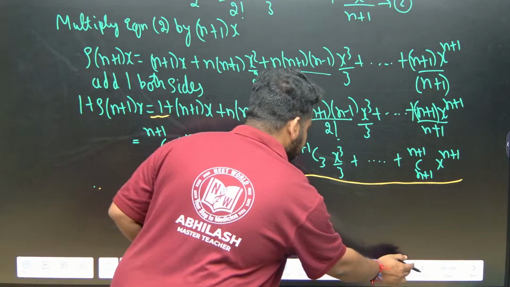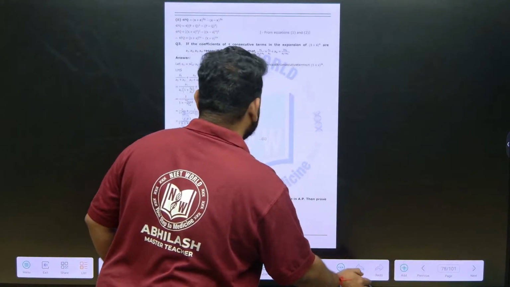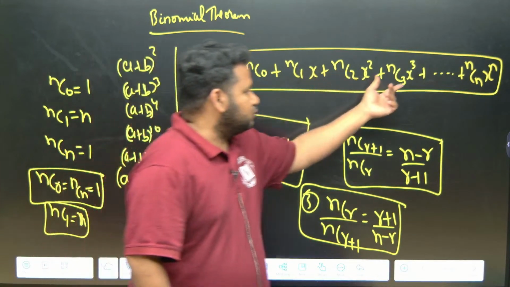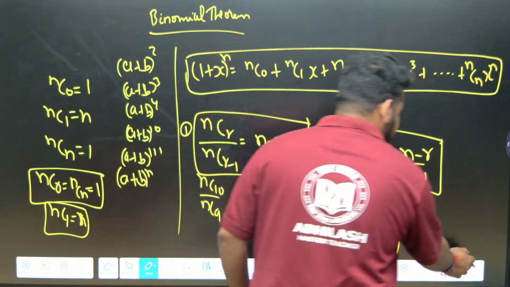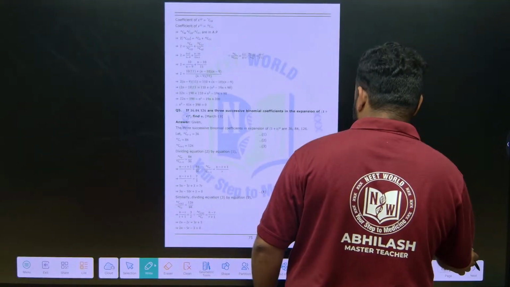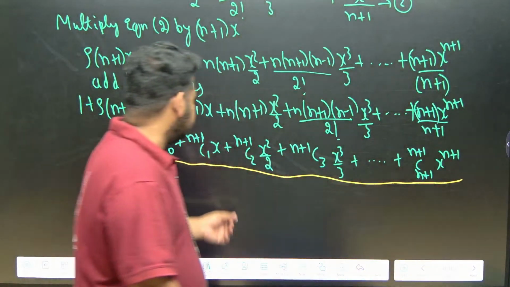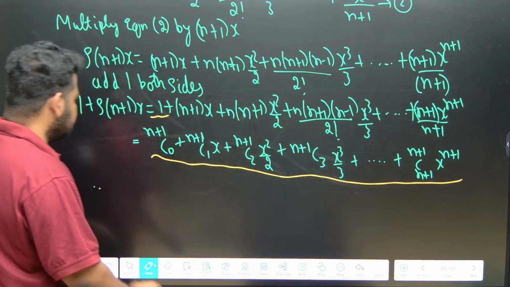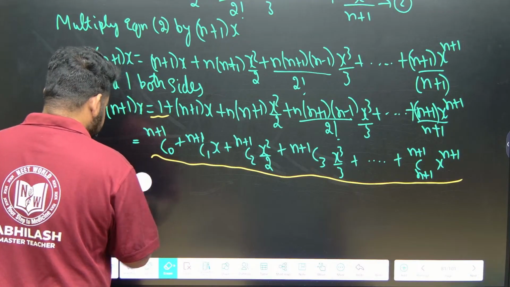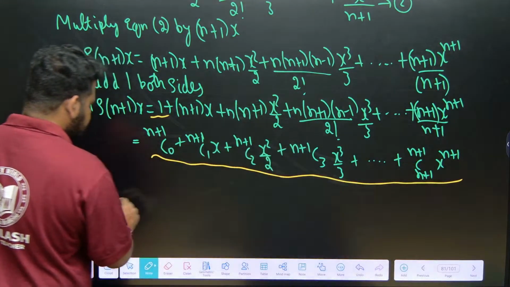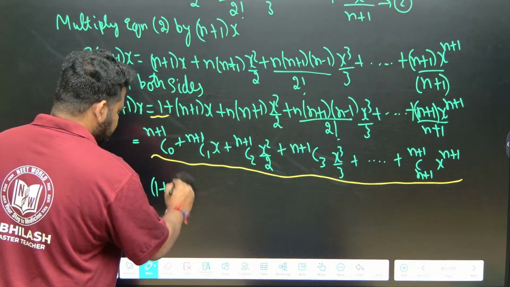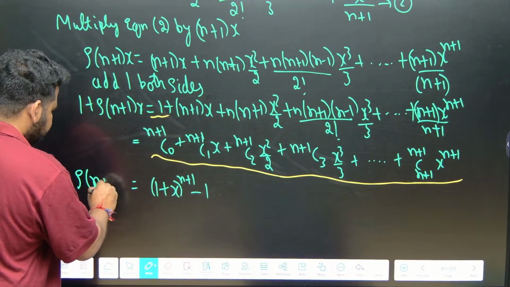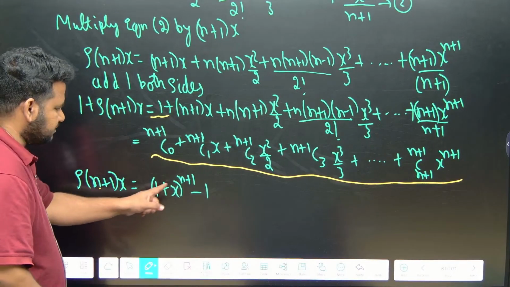See, when I showed you earlier: nC0, nC1, nC2 x square, x cube, and nCn x to the power of n. Same thing I have expanded here. So this is nothing but equal to 1 plus x to the power of n plus 1. Observe carefully, this will become 1 plus x to the power of n plus 1. This 1 if I send to that side will become minus. So s into (n plus 1) into x is equal to 1 plus x to the power of n plus 1 minus 1.